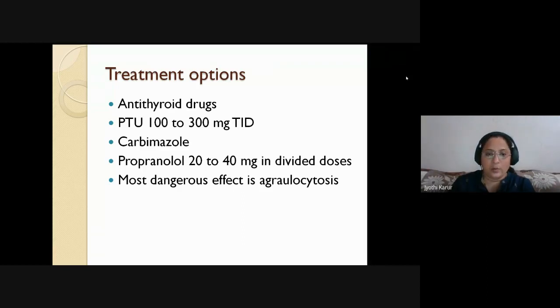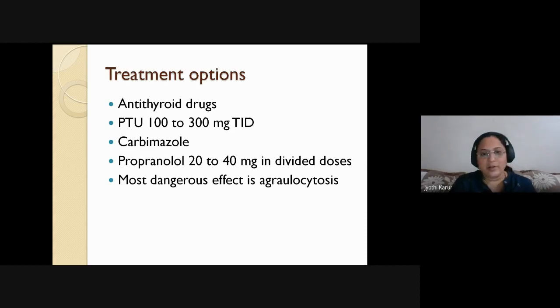The most commonly used in India is carbimazole. We start with 10 to 20 mg BD or TID. It depends on the response of the patient. Usually we give 10 mg TID and the dose has to be increased. Whereas PTU, propylthiouracil, it is given 100 to 300 mg TID.